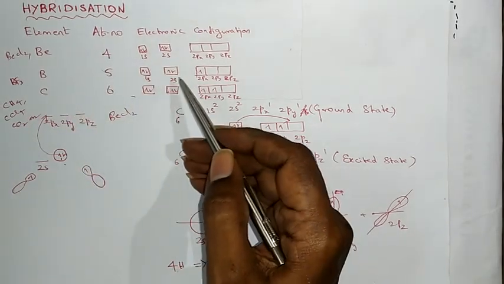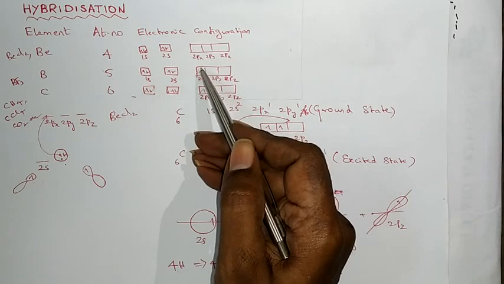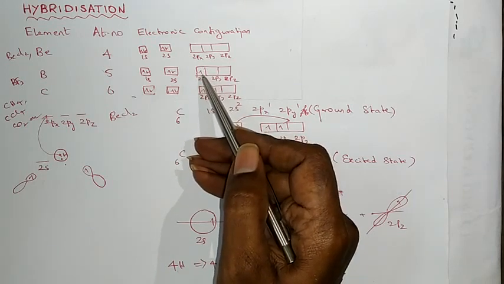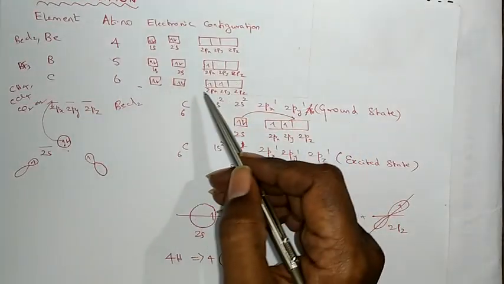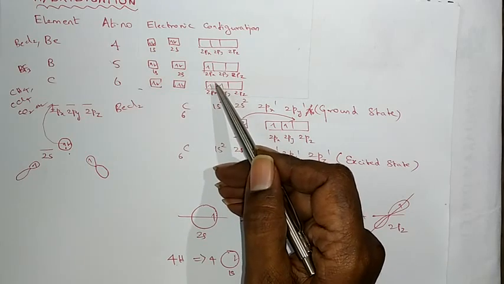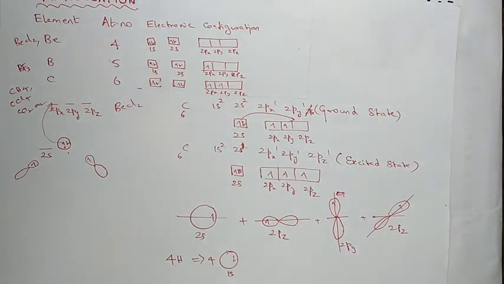Boron has only one unpaired, half-filled atomic orbital. This only will be involved in the overlap of orbitals. Therefore, it could form only one bond with another element. The carbon has two half-filled atomic orbitals. Hence, it can form only two bonds with other elements, according to valence bond theory.